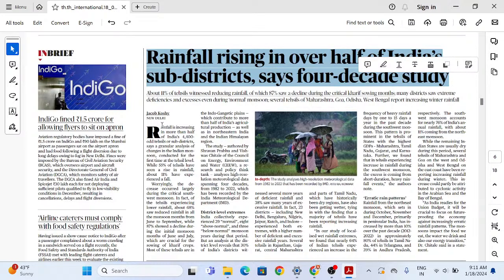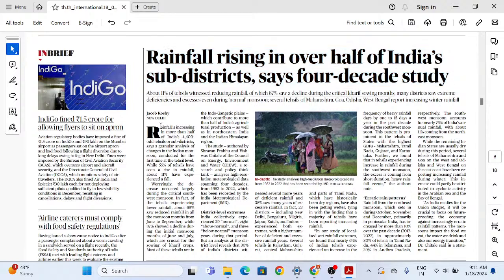Now, rainfall is increasing in more than half of India's 45,400 tehsils, says a granular analysis of changes in the Indian monsoon conducted for the first time at the tehsil level. While 55% of the tehsils have seen a rise in rainfall, about 11% have experienced a fall.